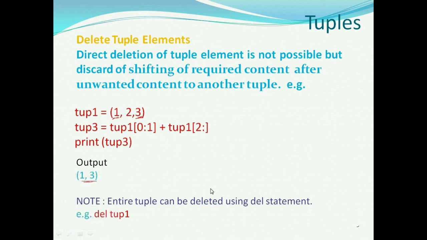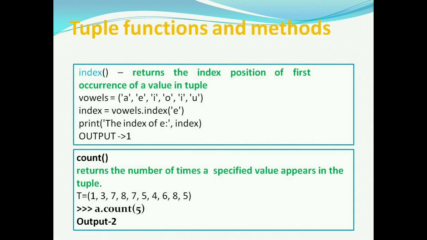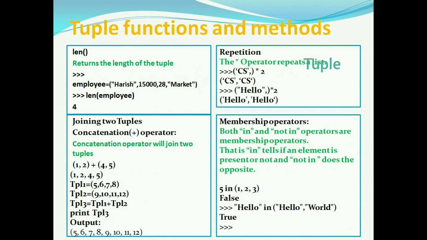Now we'll discuss tuple functions and methods. The index method will return the index of an existing element of a tuple, here index of E, which is 1. Count of 5 will give 2, because 5 appears 2 times in the tuple.